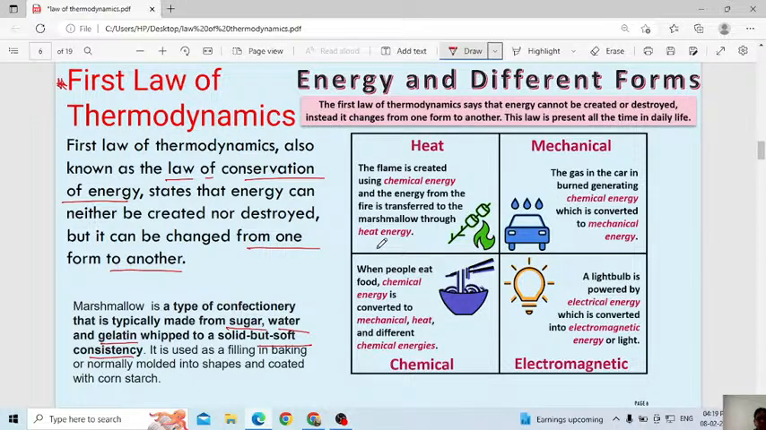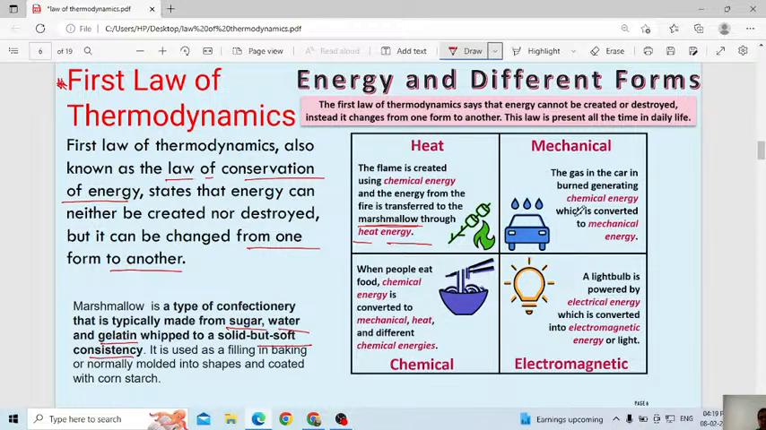In the gas cylinder also, it is filled with chemicals, correct? Then that chemical energy will be converted into heat energy. Here they included one type of food, marshmallow. How will it be? That food is prepared with the help of sugar, water, gelatin. Any daily life food also you can remember here.